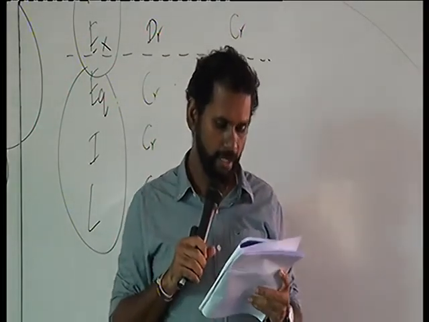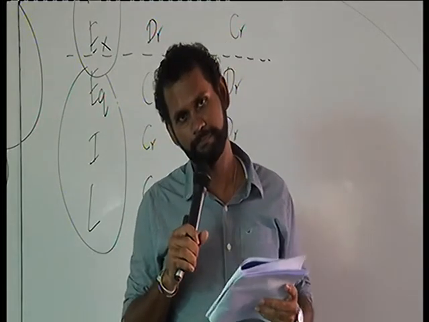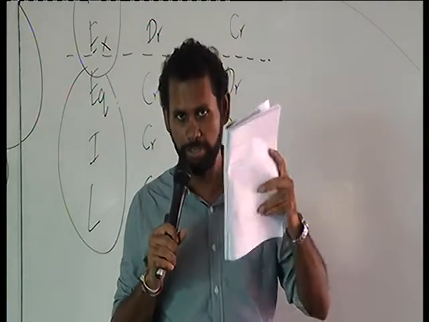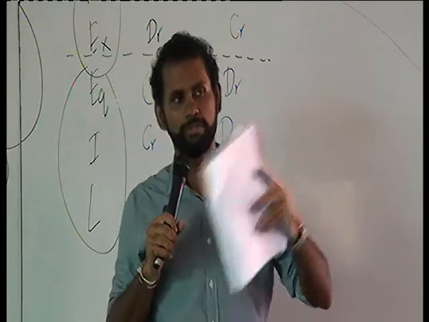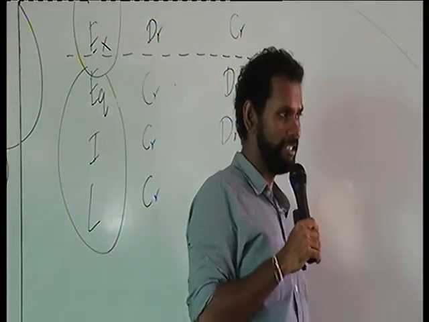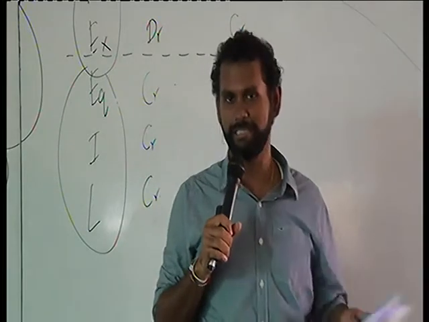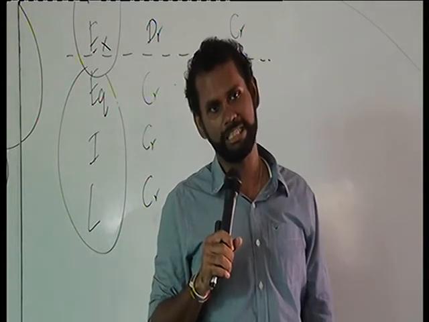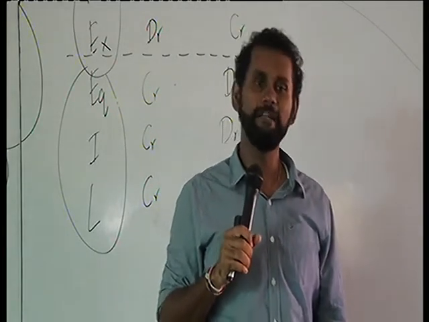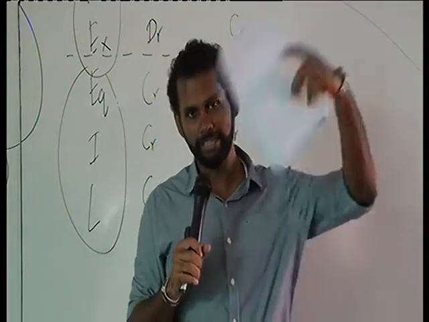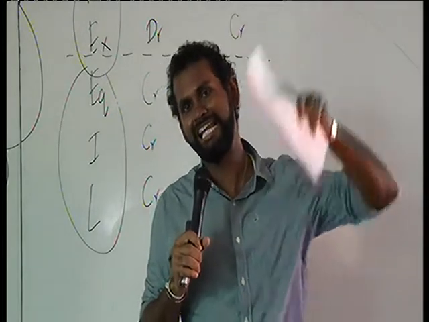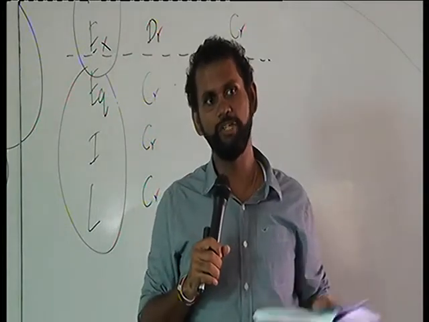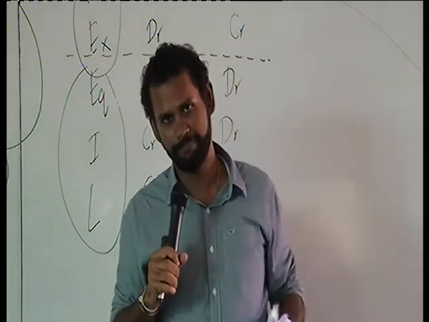Next one, fifth one, purchase of goods on credit. What do you mean by purchase of goods on credit? That means the company has purchased the goods but they have not paid the cash amount. So you know that when you do business, usually you don't do all the transactions in cash. Instead, generally it will be on credit basis. Credit basis means you purchase the goods now and you agree to pay it on a later date. Credit sales is also there. That is, you sell it to certain customers and then you expect to recover it after certain time. That is credit sales.